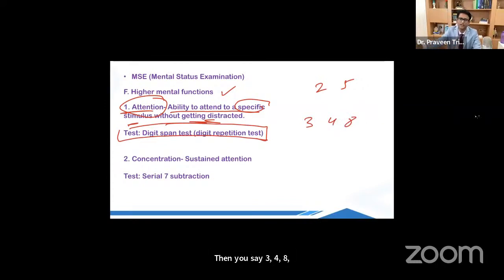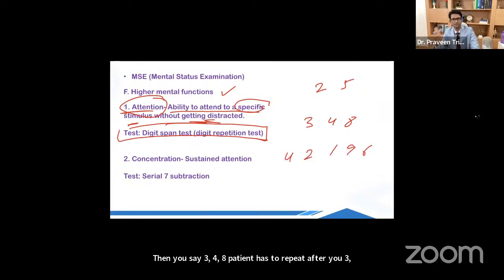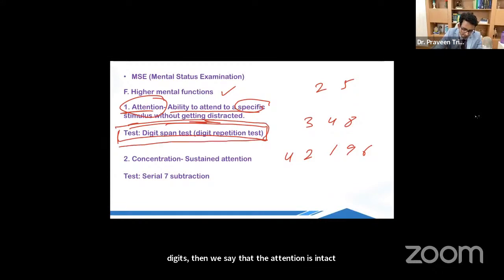And then you take it to the 5-digit sequence. So you say 4, 2, 1, 9, 6. The patient is supposed to repeat it: 4, 2, 1, 9, 6. If the patient can repeat at least 5 digits, then we say that the attention is intact. So this is called the digit span test.